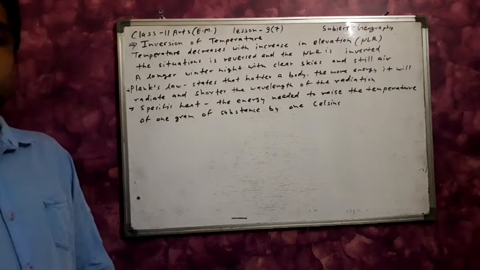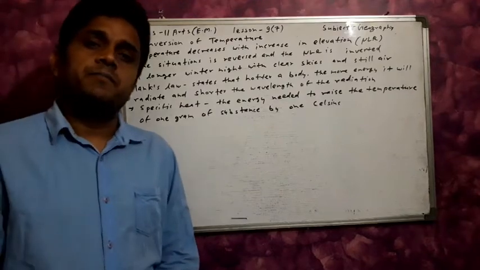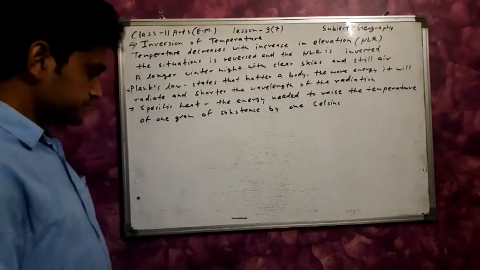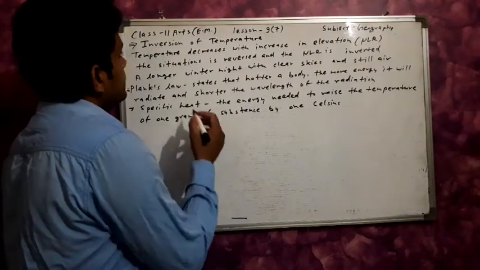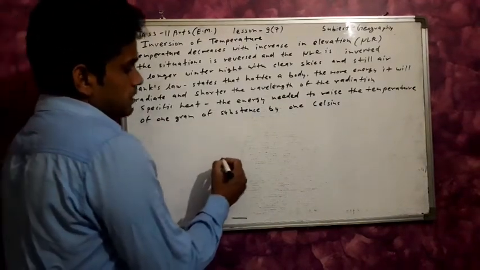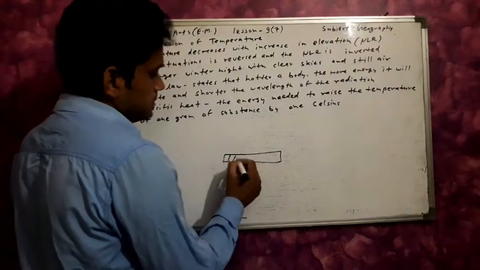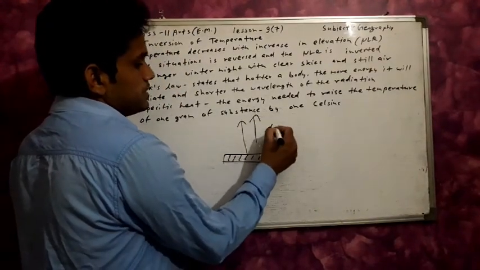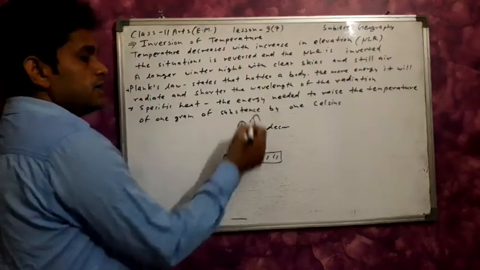In the last class, we discussed the factors affecting temperature distribution, and now here the inversion of temperature. We discussed that temperature decreases according to altitude.